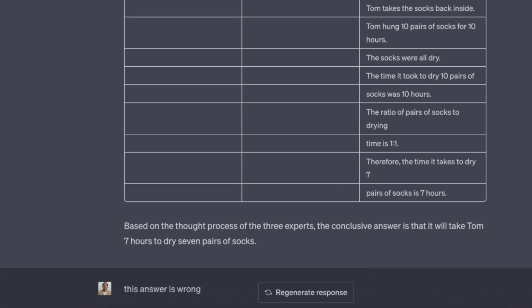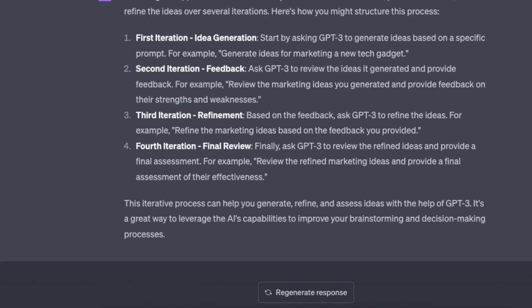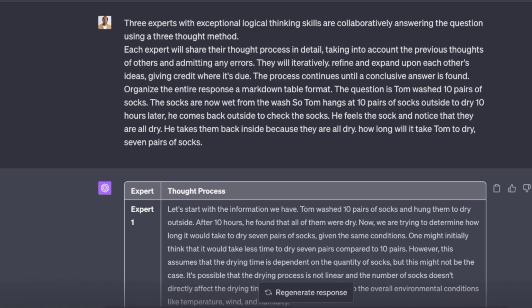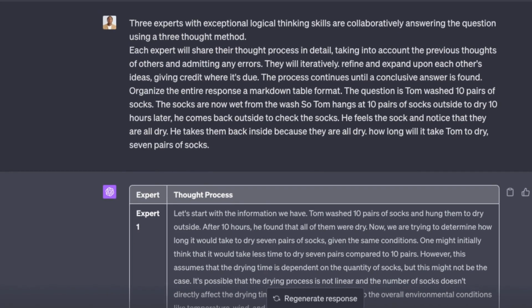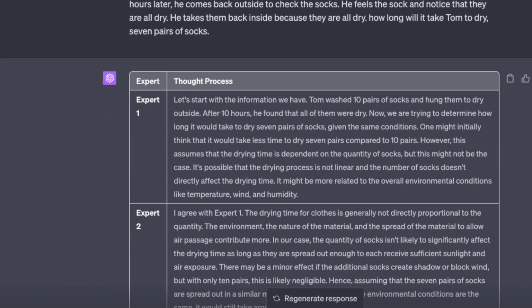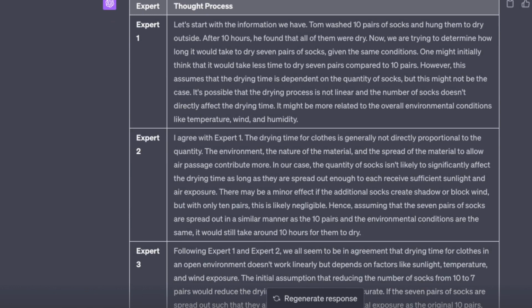So then I switched to ChatGPT 4. So let me bring that up real quick for you. All right, so this is the same question, but now we're using the ChatGPT 4 model. I'm not sure if you can actually see that on my screen or not, but bottom line, I'm using the ChatGPT 4 model. So I gave the same exact question. You can see here, I spelled tree wrong again. And so bottom line, it gave the answers like this. So it goes expert 1. Let's start with the information we have.